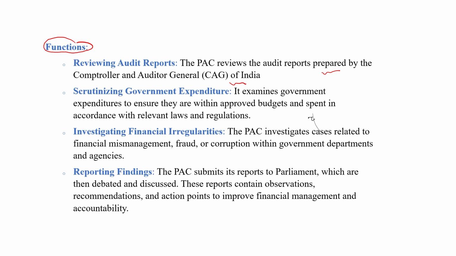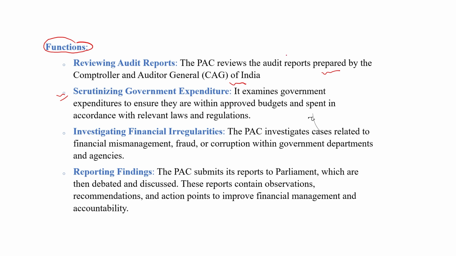Basically, the Comptroller and Auditor General prepares a report in which he mentions the expenditure and spending of the Government of India. He submits his report to the President, and the President submits it to the Public Account Committee in Lok Sabha. So the first function is reviewing the audit report of the Comptroller and Auditor General.